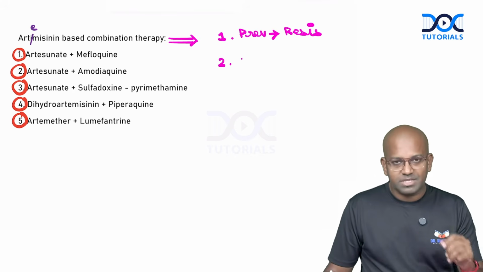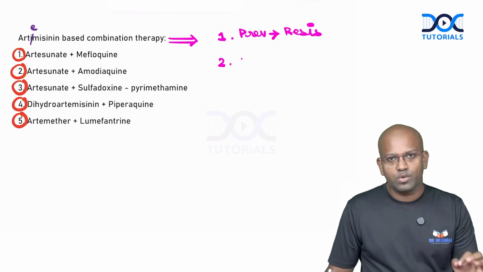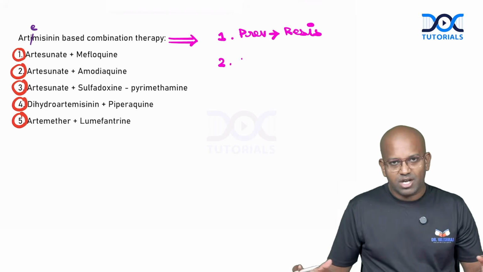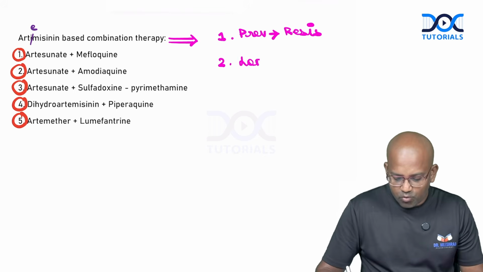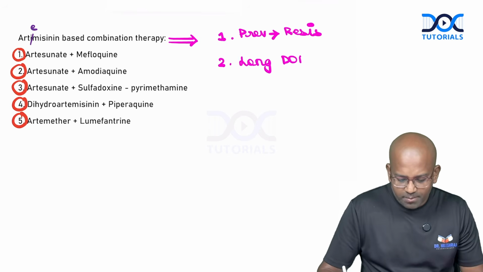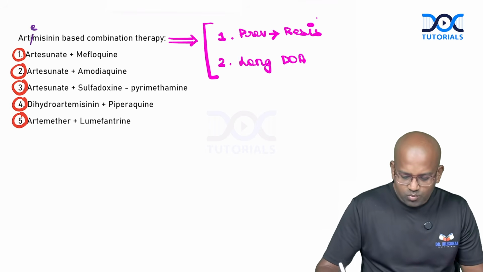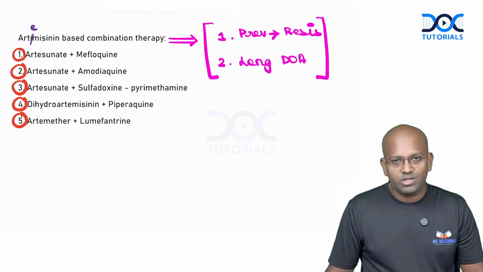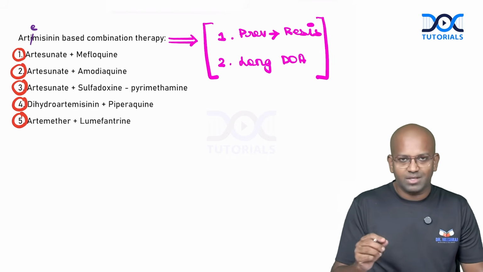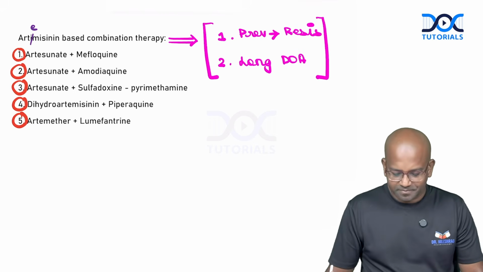Also, artemisinin therapies tend to have a shorter duration of action. So when you give it along with one more drug which tends to have a longer duration, the overall duration of action is going to be prolonged. Two reasons why we have designed artemisinin-based combination therapy: one is to prevent the development of resistance, the other one is longer duration of action.